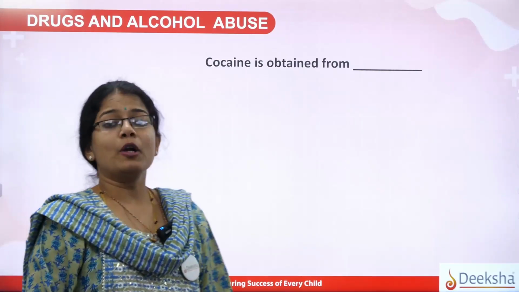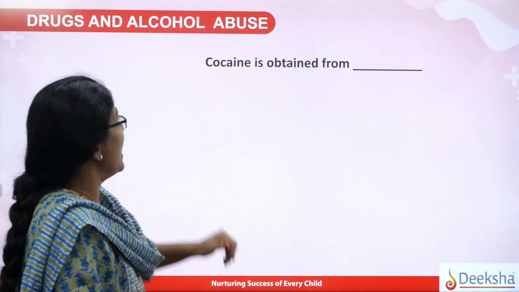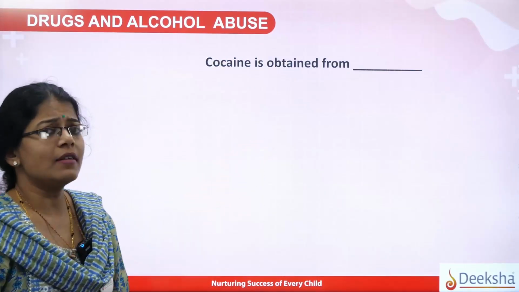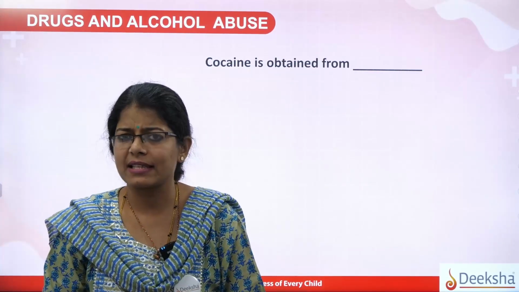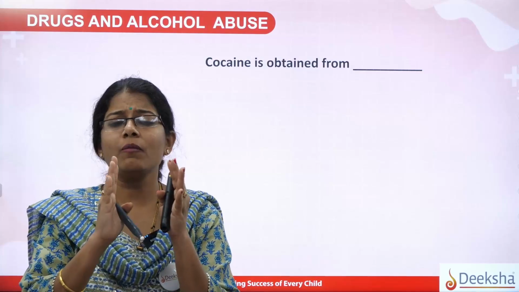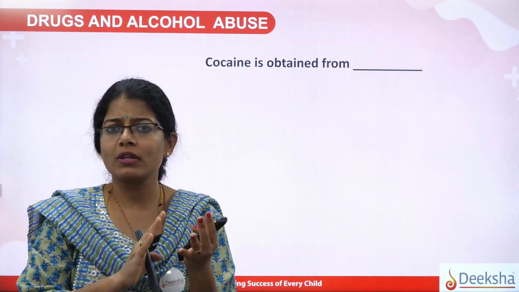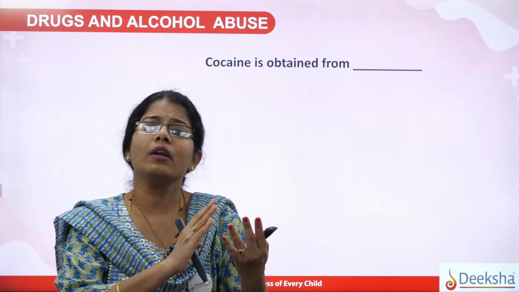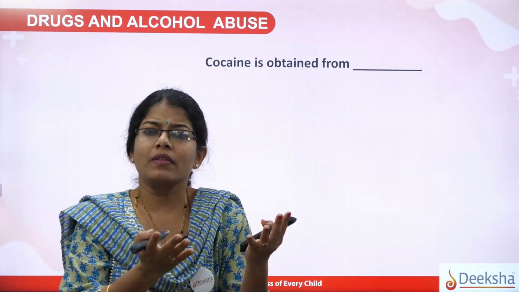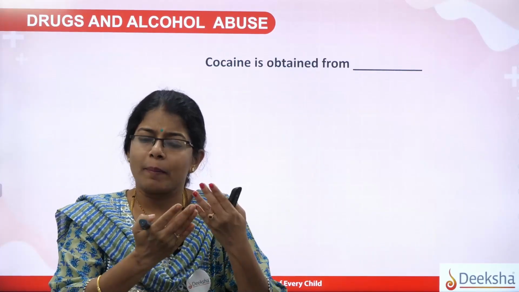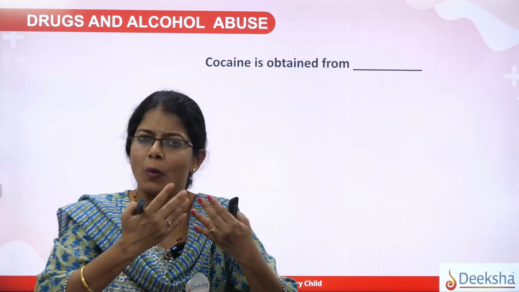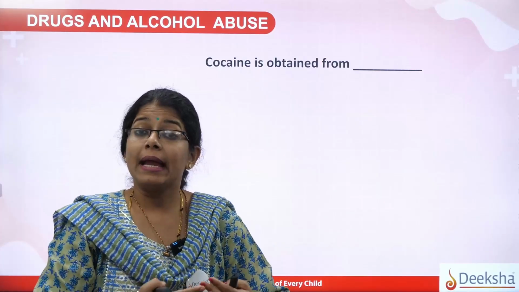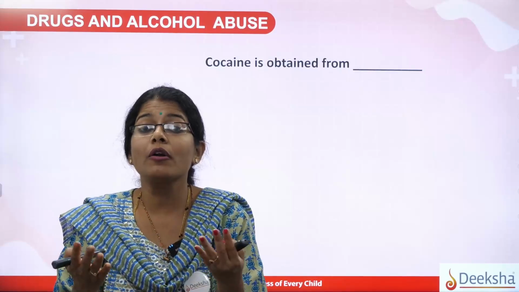Now, the last part of the chapter is about drug and alcohol abuse, okay? And here is one question regarding that. There are certain drugs like cocaine, opioids, cannabinoids, etc. So you need to know the plant from which we are deriving them. Remember one thing, students, these drugs are generally used for medicinal properties. Suppose a person has pain after surgery, the patient is administered a painkiller so that he can overcome the pain. But if the same drug is taken in an overdose form, it becomes drug abuse, which is really not good for the health.